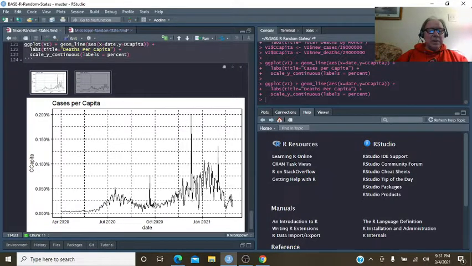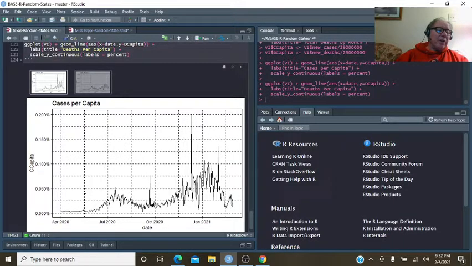Currently, the cases per capita in Texas is about 0.05%. Is it 0.1%, 1%, or maybe 0.5%, a half a percent?